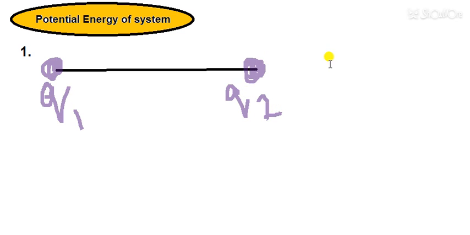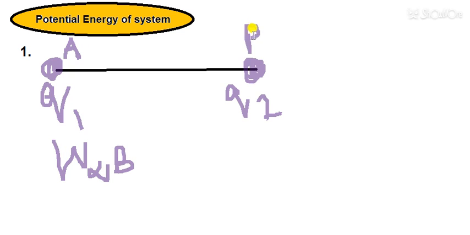So the amount of work done for taking the q2 charge from infinity to point B, this was point A, this was point B. The amount of work done from infinity to B is equal to final potential minus initial potential, by the charge that is taken.